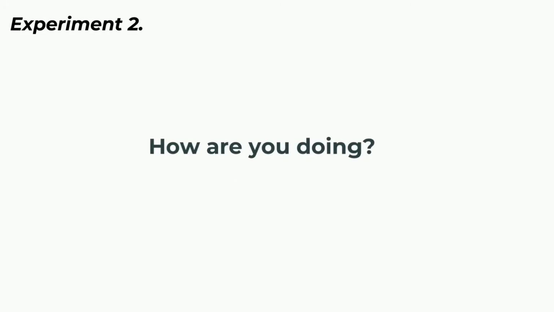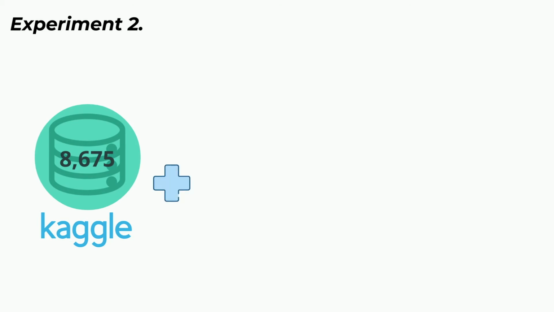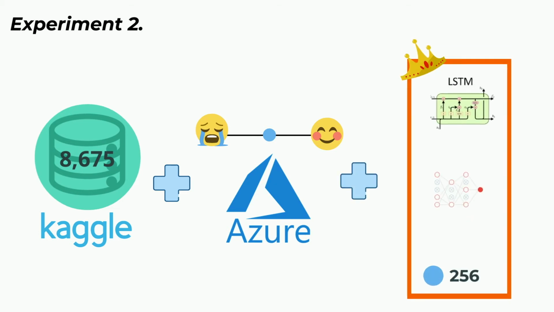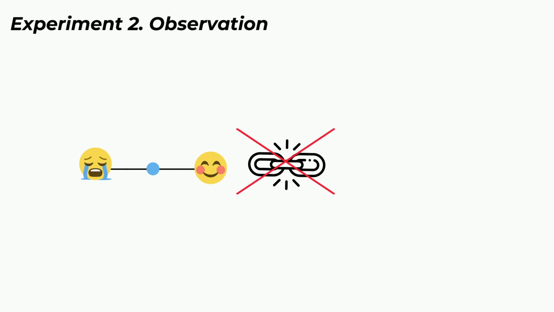Experiment 2. Is sentiment feature from Azure helpful? Assuming that the positive-negative tone of a sentence might also be relevant to a person's personality. We expanded the feature of the original dataset by including a sentiment score analyzed by Azure Cognitive Service. We also chose the best performing model in the last experiment to compare prediction performance. The performance on the test dataset for including sentiment score is slightly worse than those without sentiment score. In this case, it is reasonable to conclude that the sentiment score of a sentence is an irrelevant component in predicting personality.